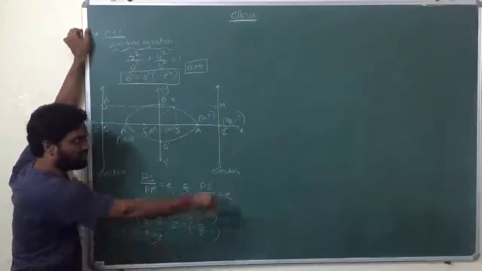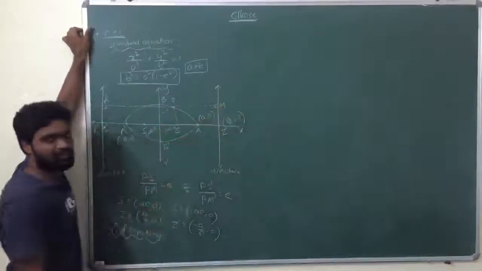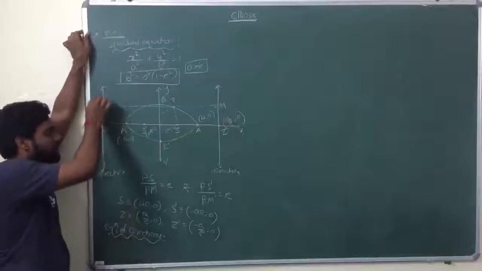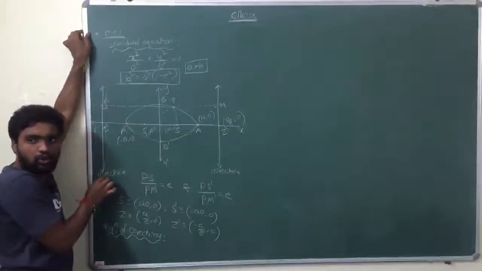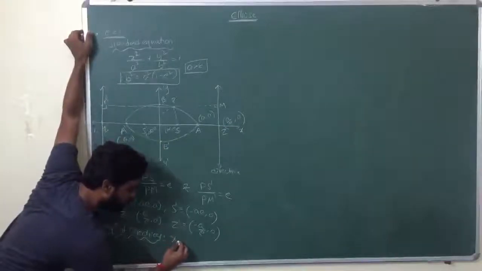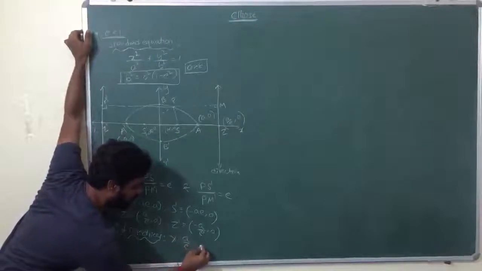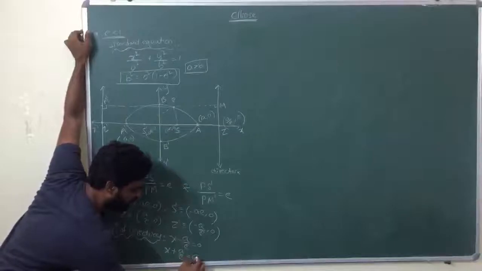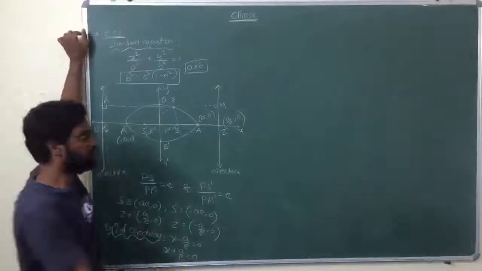Now equations of directrices. The directrix passes through (a/e, 0), which means the equation of the directrix will be x = a/e, and here the equation of the directrix will be x = -a/e. So x - a/e = 0, and x + a/e = 0. So these are the equations of directrices.